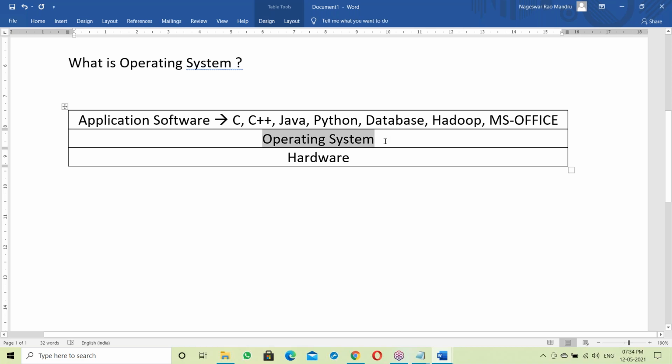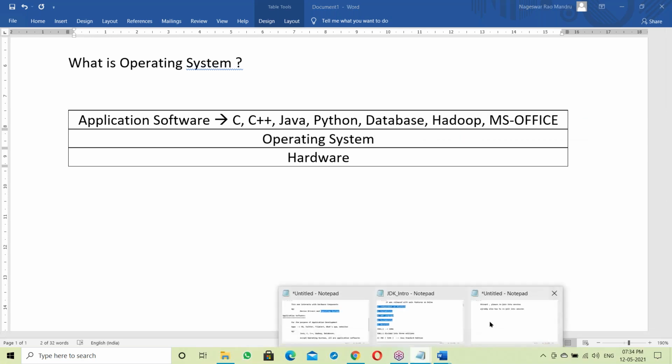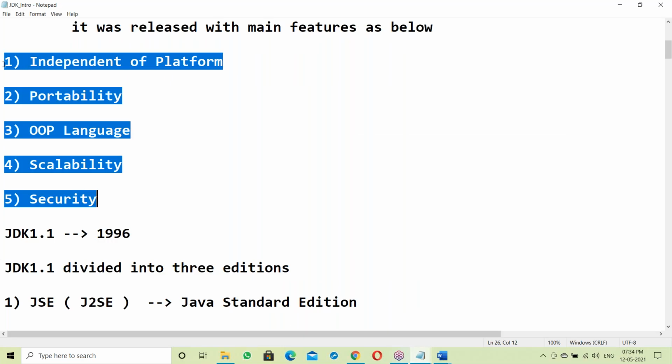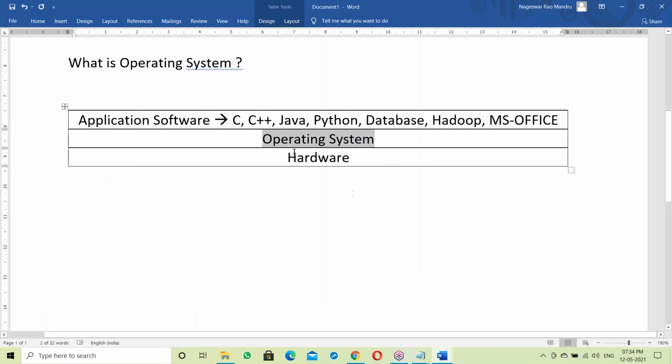So on top of the OS all are running. It's working like a platform. The OS gives the platform. See here, Java's feature is independent of platform. So what is a platform? Platform is the OS. Now we should discuss how the platform is working, how the OS is working. Let us look at the OS internals now.